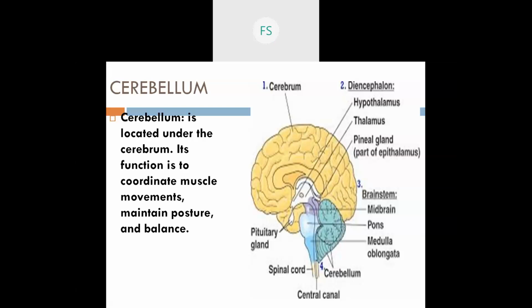The names of the glands are hypothalamus and thalamus. Okay, these glands, what will they do? They help in passing information. Means your brain will tell them to go and tell the liver to function properly, go and tell the stomach to function properly. In this way they go and pass information to the organs so that they function normally. Okay, are you clear, everyone? Yes, ma'am.